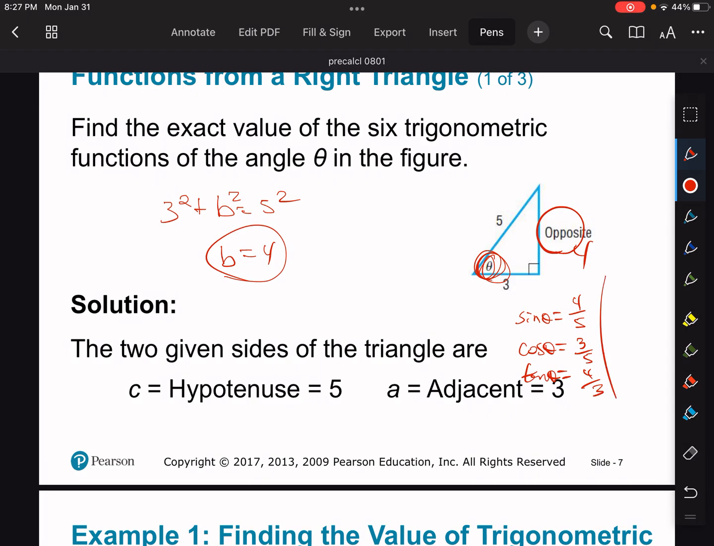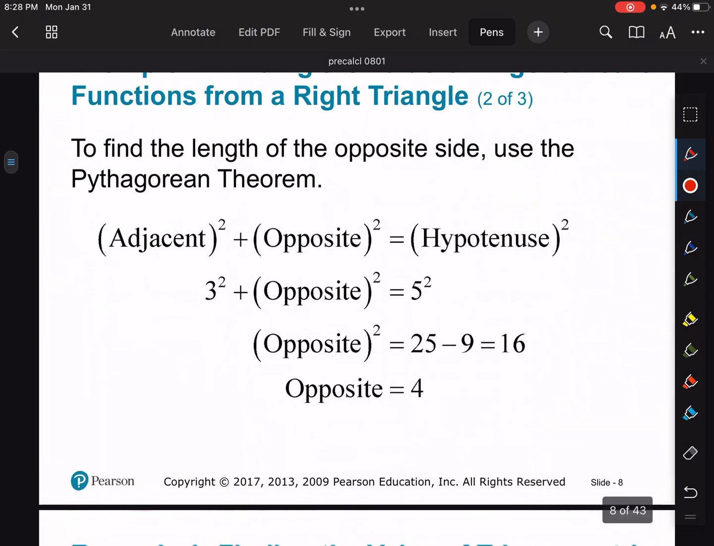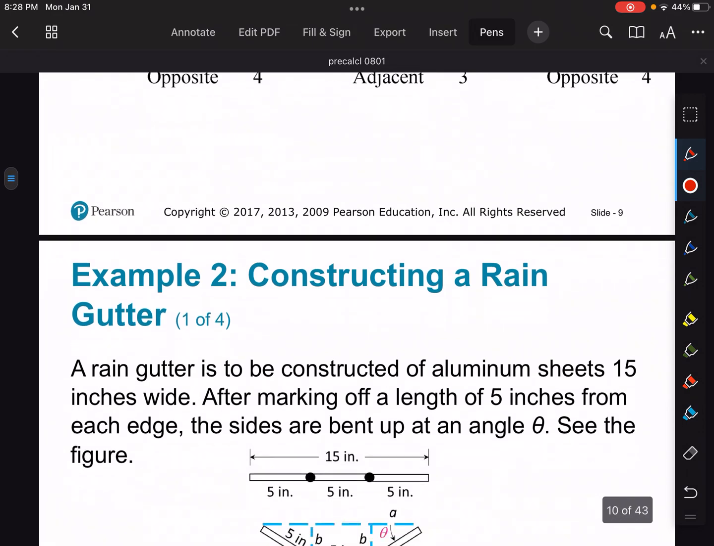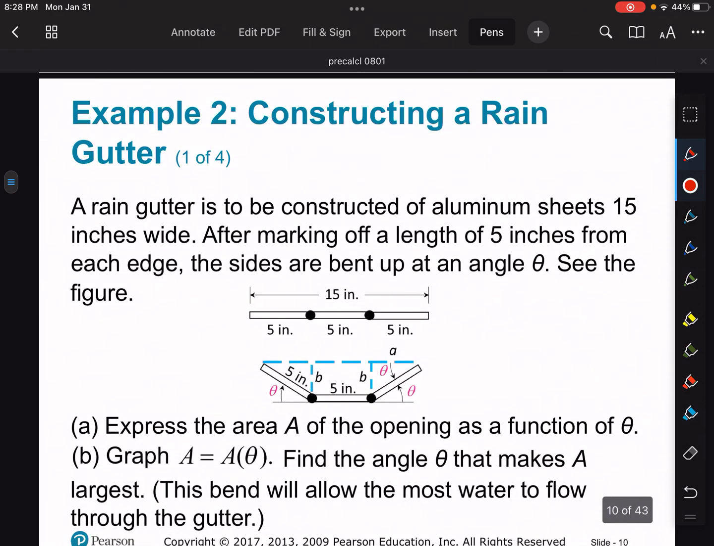And then we know that everything is just flipped for the other ones. So we have cosecant, secant, and cotangent. All of those are just going to be the reciprocals. We'd have 5/4, 5/3, and 3/4. All right, so that's what all of this next section here is saying. That's example 1, pretty straightforward. Example 2 is pretty fun.